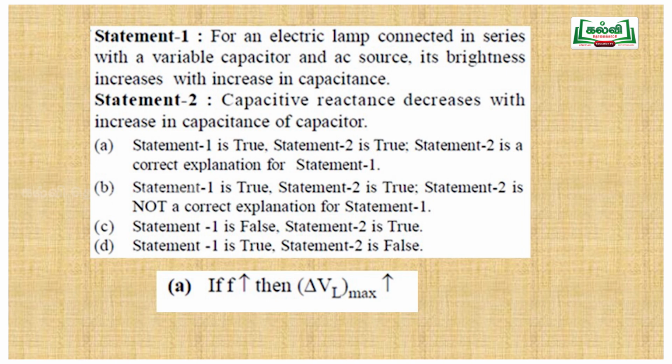Second one: the capacitive reactance decreases with the increase in capacitance of the capacitor. So the reactance decreases by increasing the capacitance. When the capacitance is increased, the reactance will be decreased, which means there is more flow of current, therefore it will glow brighter. So if the capacitance is increased, the brightness will increase. So the first one seems to be true.